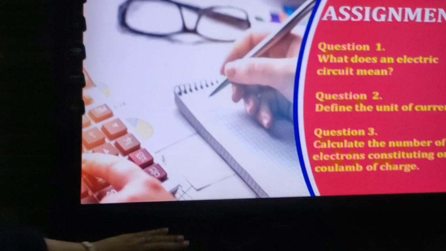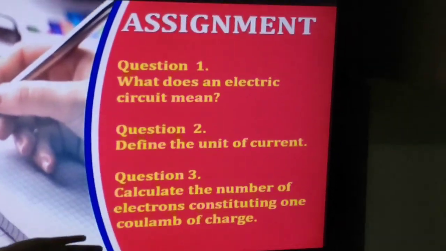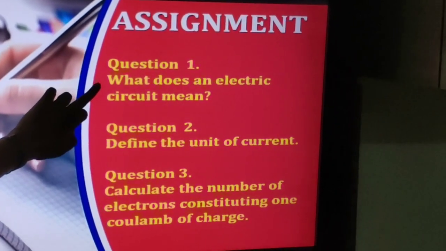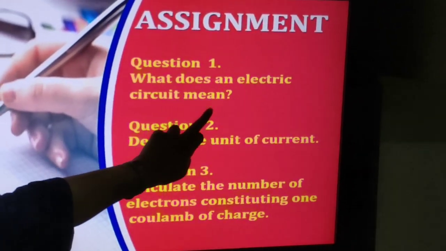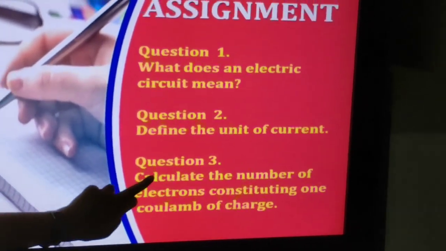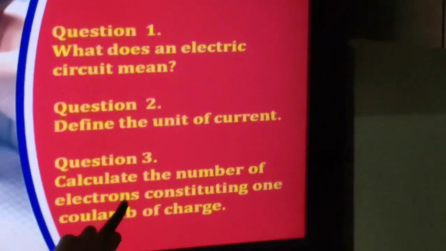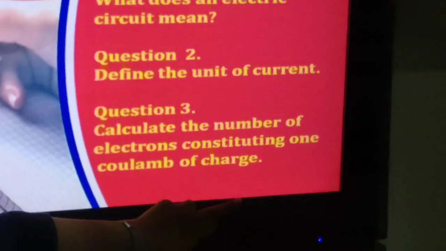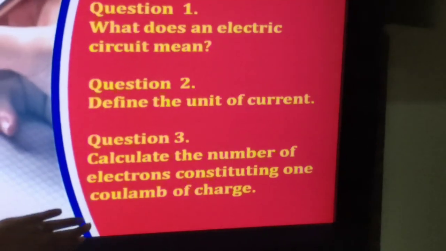So children, there are 3 questions which you have to solve. That is, what does an electric circuit mean? Define the unit of current. Calculate the number of electrons constituting 1 coulomb of charge. You have to solve these questions.